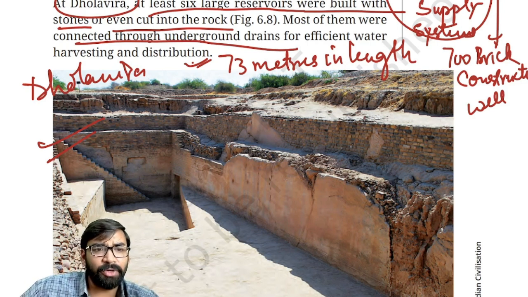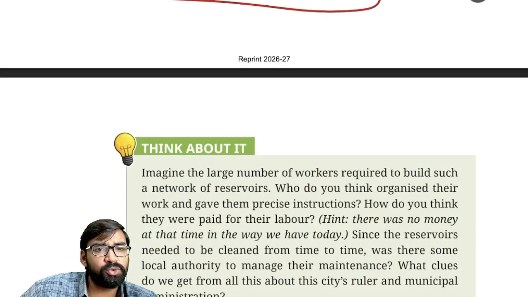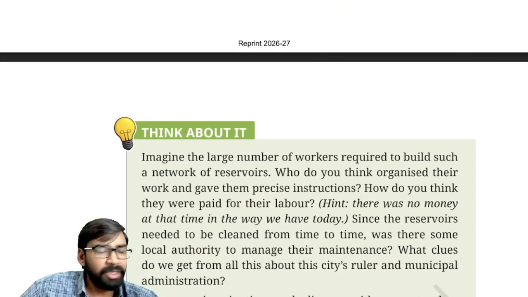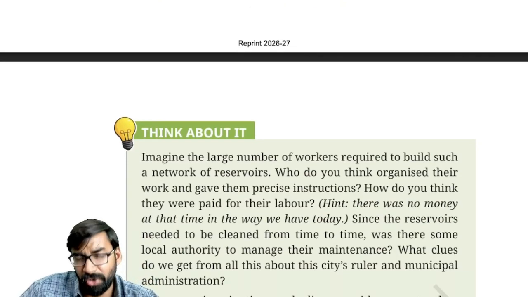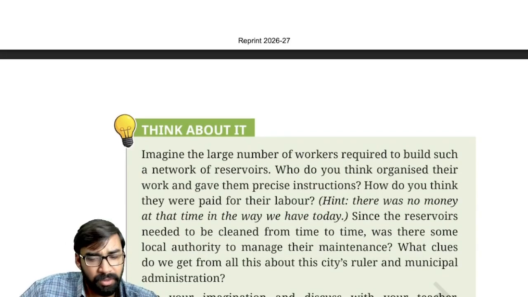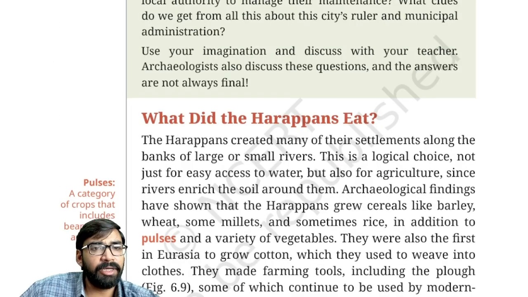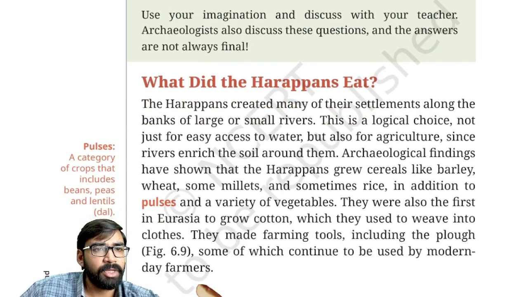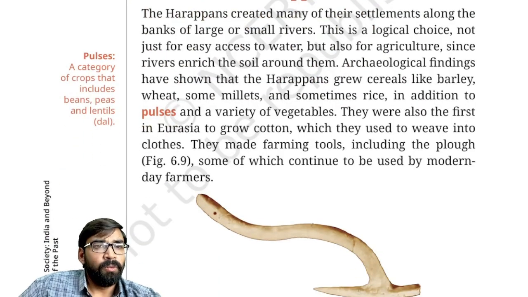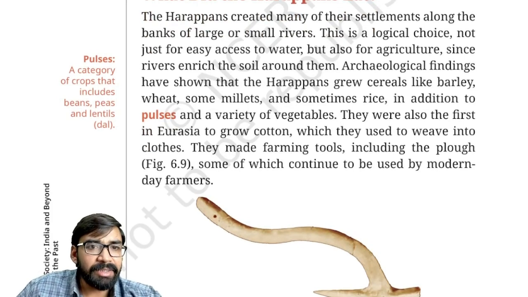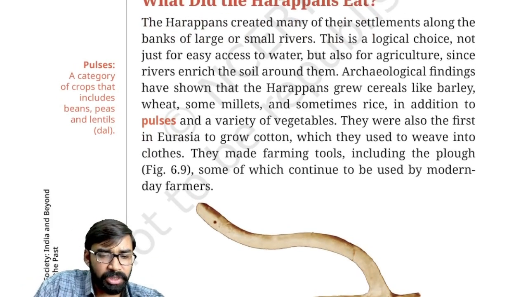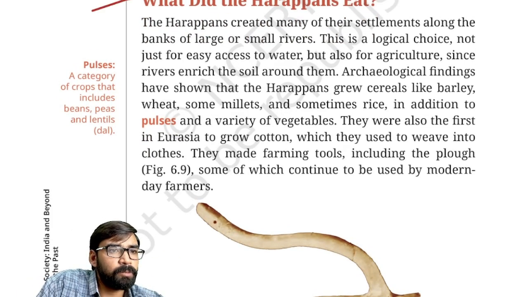Clear? And then apart from this, other water sources are also there. Other water sources like ponds used to be there, nearby streams, then human made reservoirs were also there, etc. Clear? Okay. Now we'll talk about agriculture and diet. So let's talk about agriculture and diet. So as you can see the heading here, see this heading. What did Harappans eat? Right? So it is related to agriculture and diet.